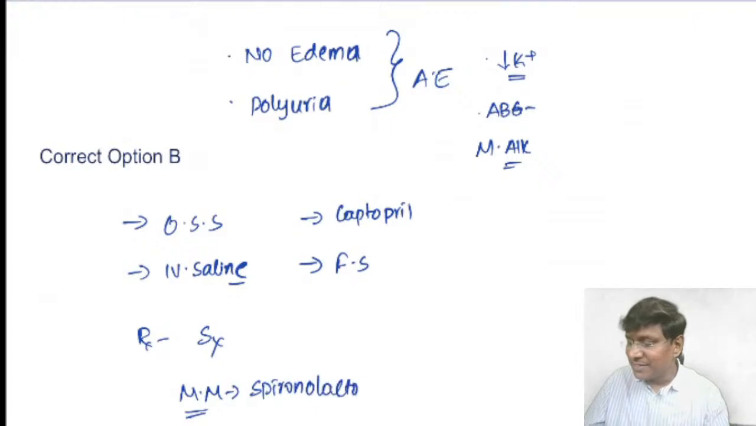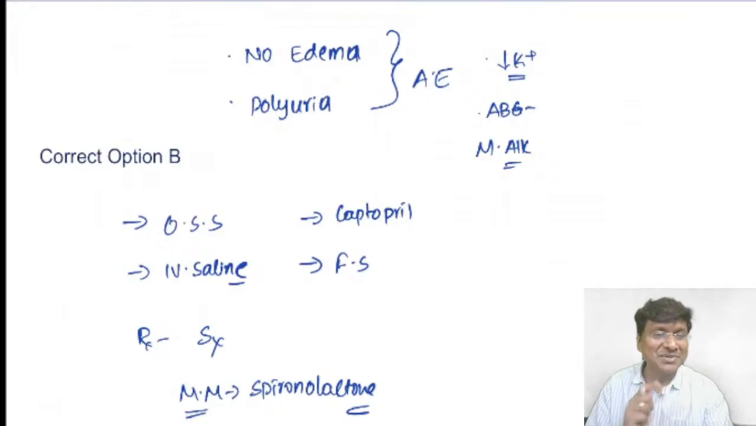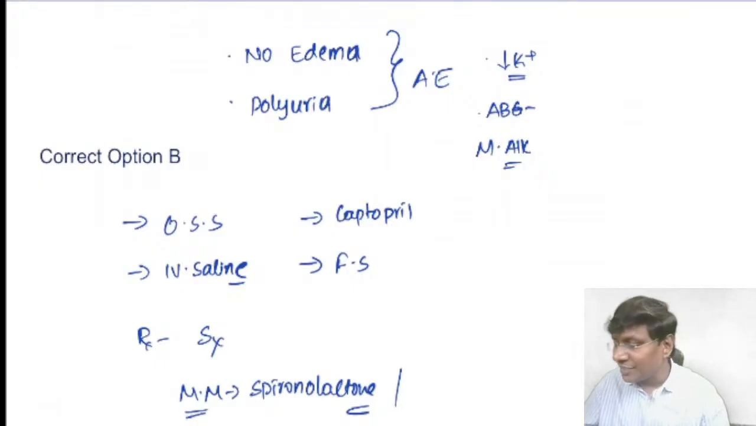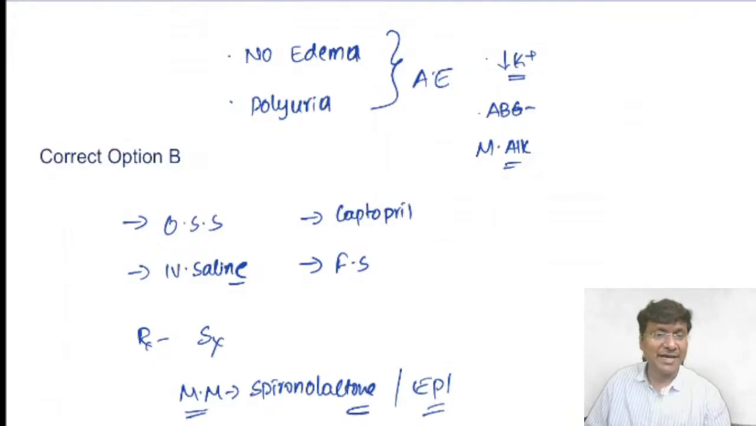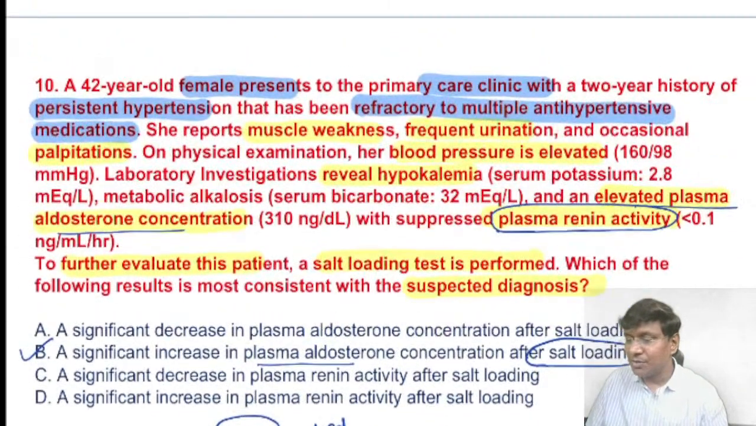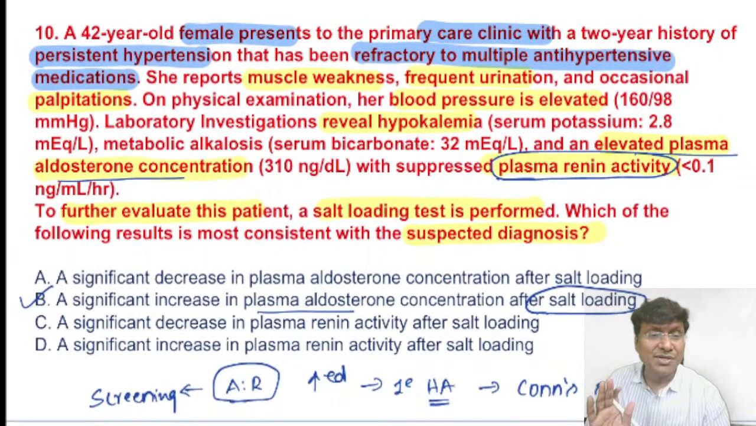This spironolactone is an aldosterone antagonist. And with spironolactone, tender gynecomastia is an important adverse effect. In order to avoid this tender gynecomastia, what do you need to provide? You need to provide eplerenone. So that is another important aldosterone antagonist, spironolactone as well as eplerenone. If spironolactone is causing tender gynecomastia, you can give eplerenone. So this is about the clinical scenario related to Conn syndrome.